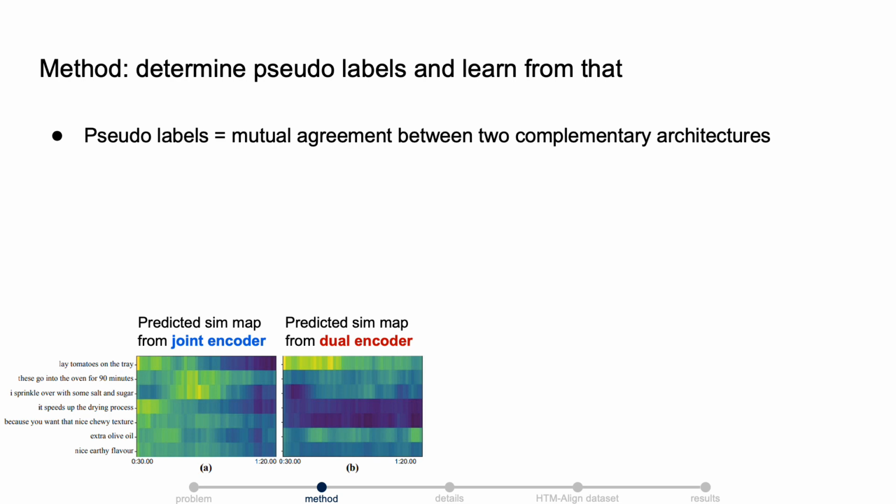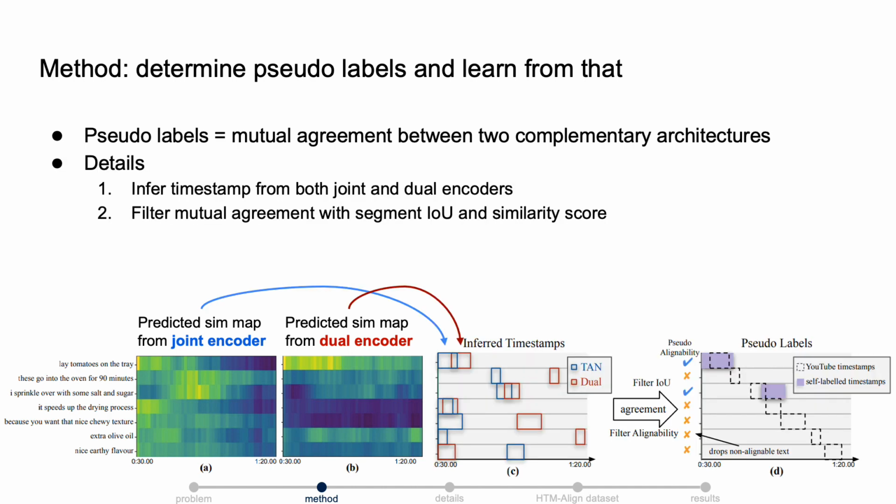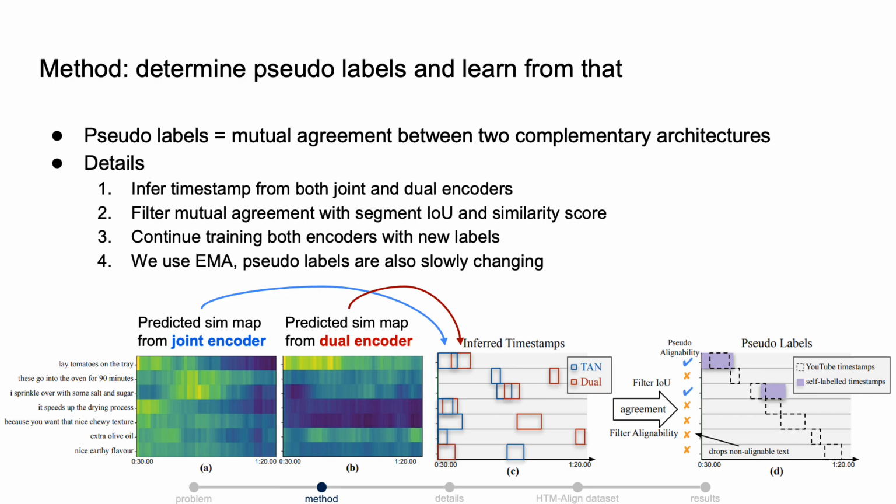In detail, the pseudo-labels are obtained by merging the predicted visual textual similarity maps from both encoders. We use the pseudo-labels to continue train the dual encoder and the joint encoder to improve both of them. Note that we use an exponential moving average of the model, so the pseudo-labels can slowly update when the encoders get stronger.